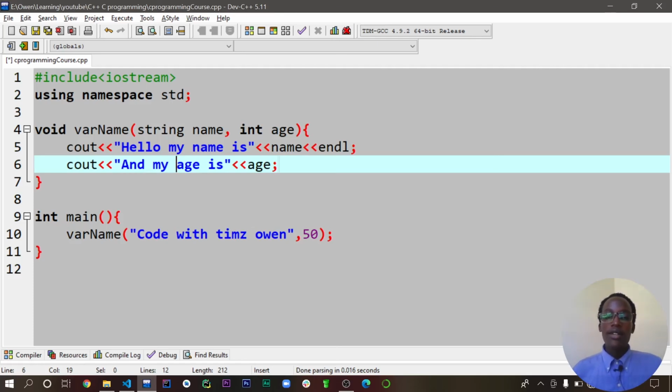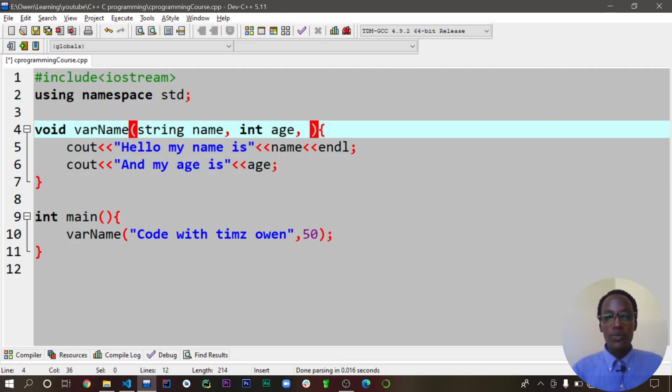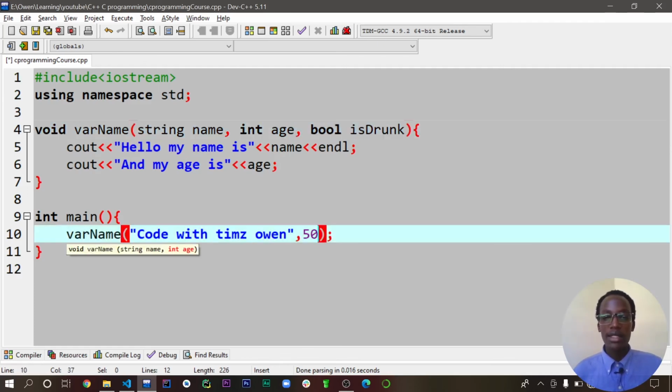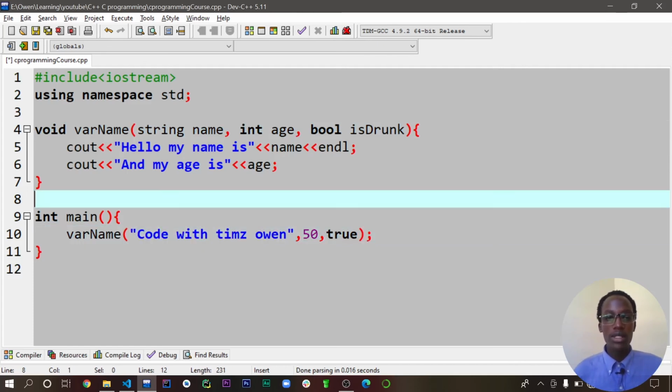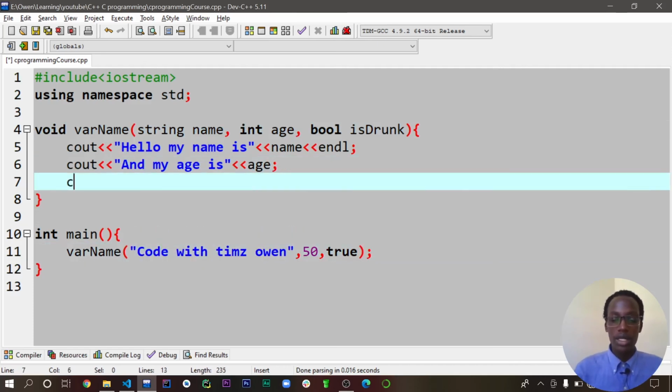So you can also have another argument here. So you can say now bool isDrunk. So we can maybe pass in here a Boolean. So my name is this. Then you can say now drinking status.